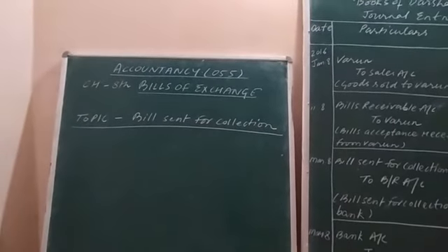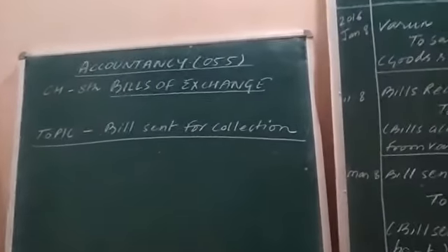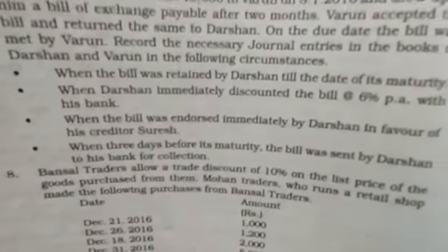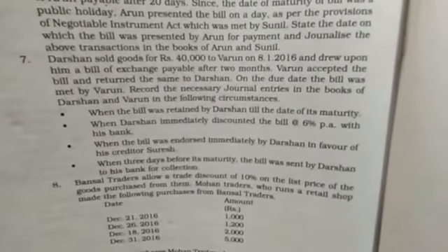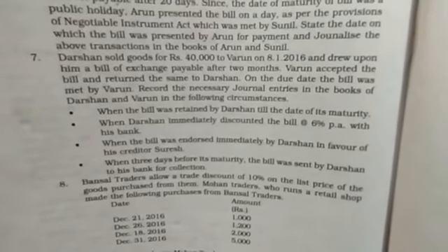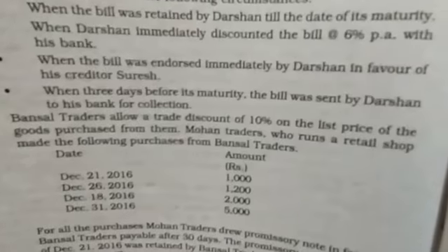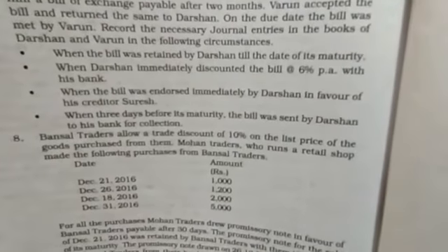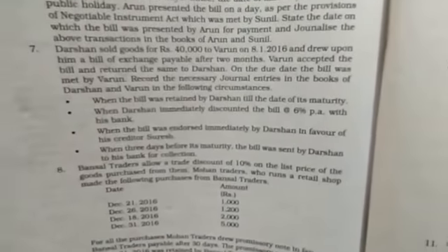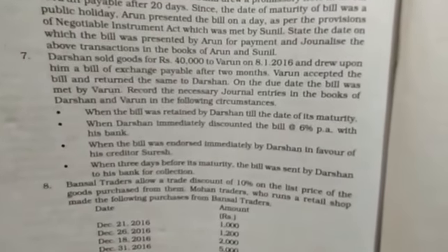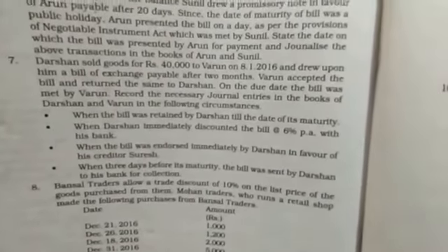The same topic will be explained by me on the basis of question number 7, case 4th. When 3 days before its maturity, the bill was sent by Darshan to his bank for collection. Already I explained the previous 3 cases. Now the fourth case is being explained by me. I am reading out the question.